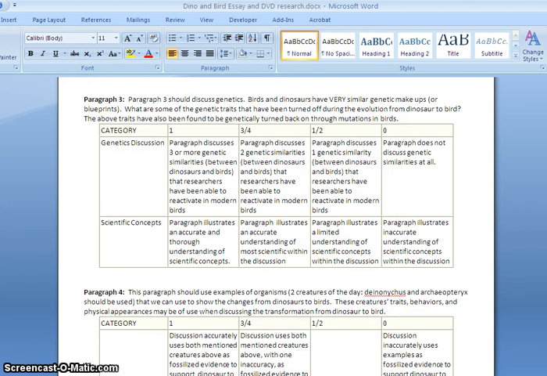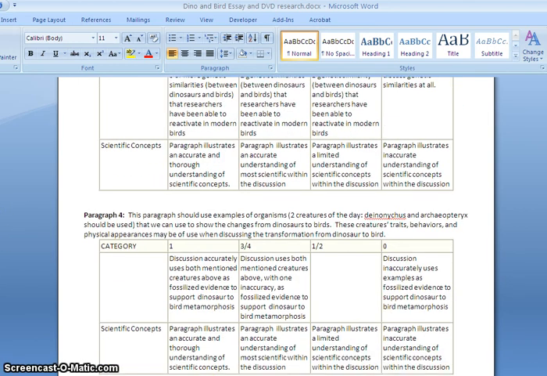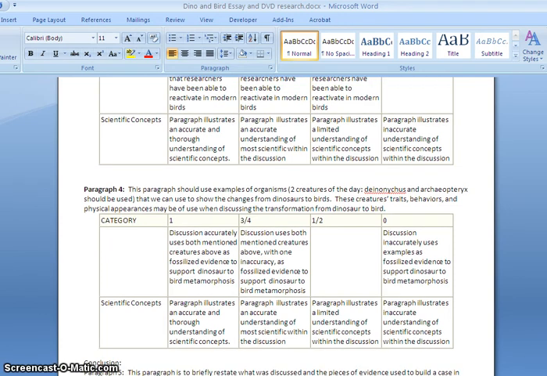Okay, now paragraph 4 is going to be a little bit more research involved for you. Okay, or part 4 is going to be more involved for you. I give you these 2 creatures. Okay, they were creatures of the day that I've given in the past. You guys are going to have to go out and kind of read about them, learn about them yourselves. Okay, but Deinonychus, which was a feathered velociraptor, my personal favorite dinosaur, and then Archaeopteryx, which was the first bird.